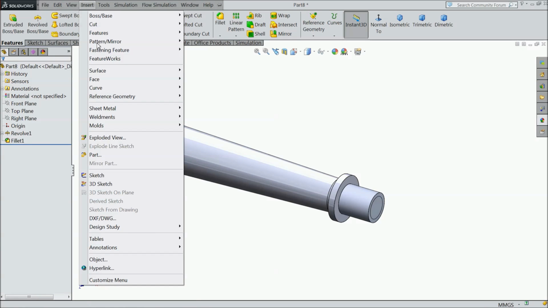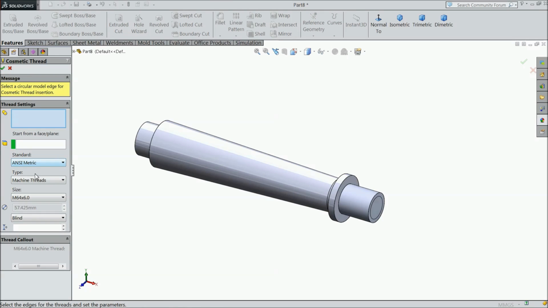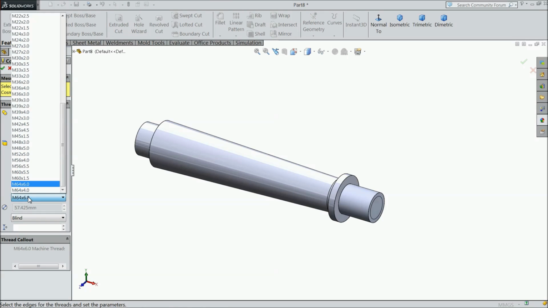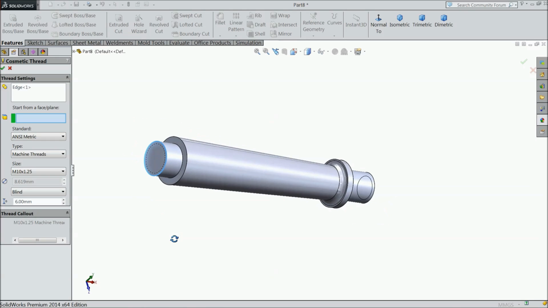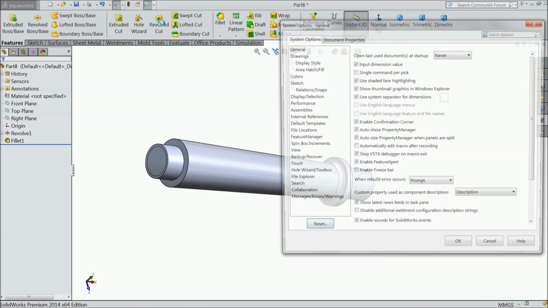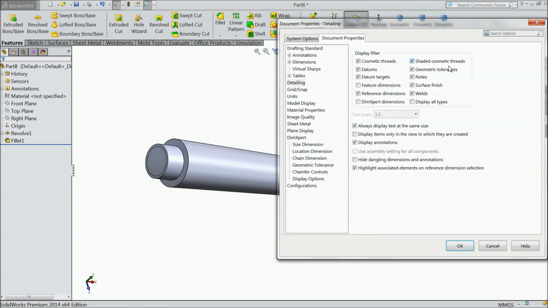Again go to insert, annotation, cosmetic thread, metric, machine thread, and here select M10 by 1.25 mm and blind 6 mm. Select this end. Okay. Now go to option and always keep select shaded cosmetic thread.